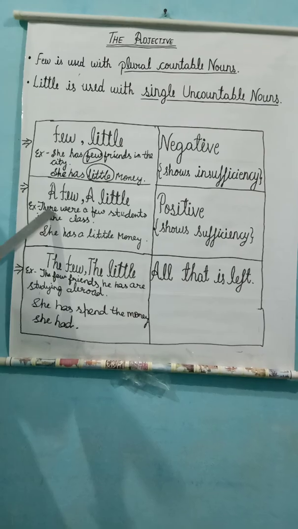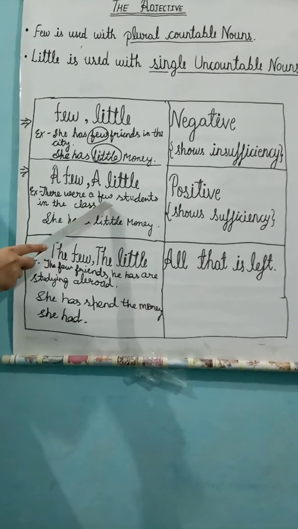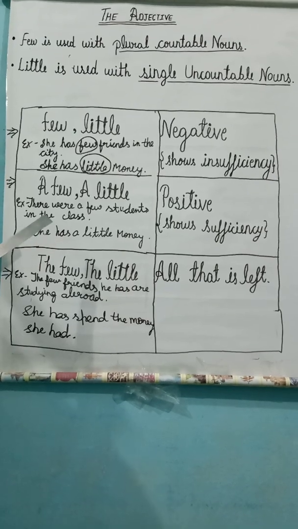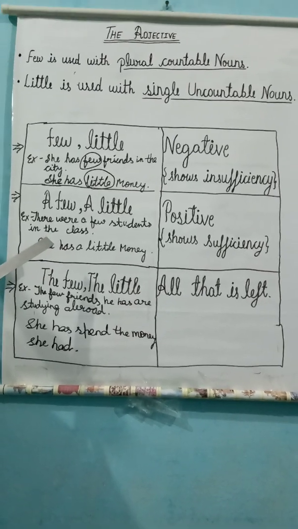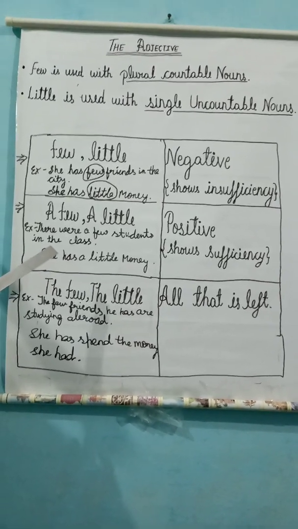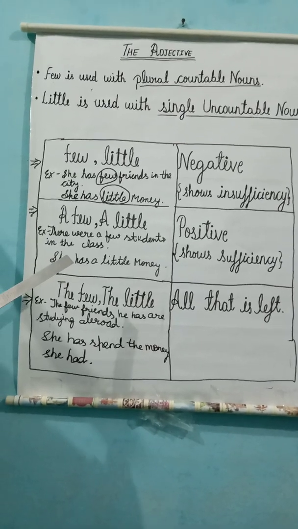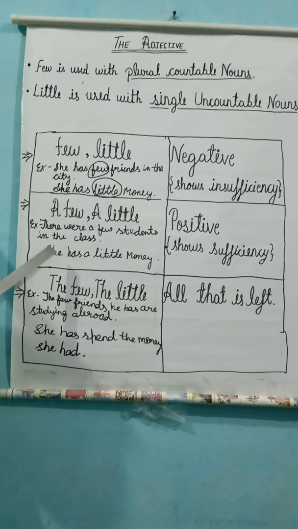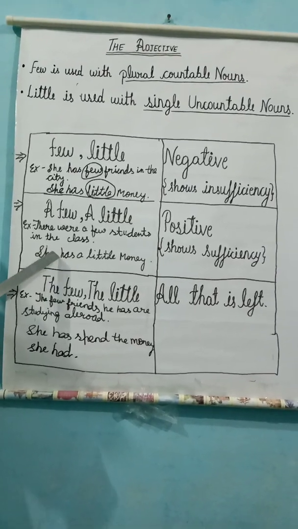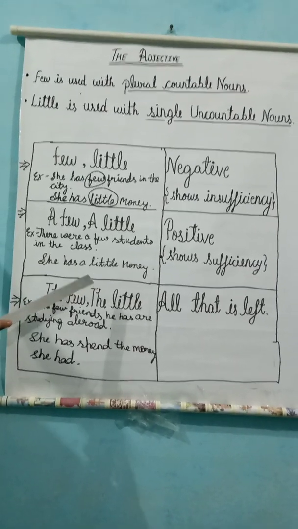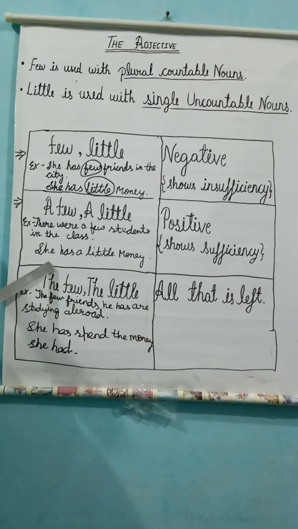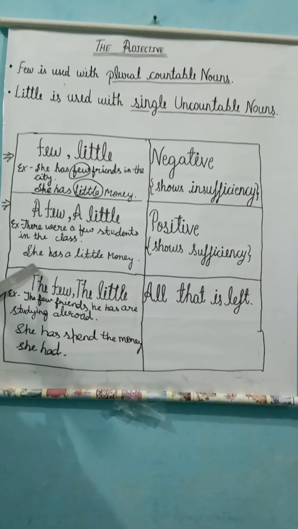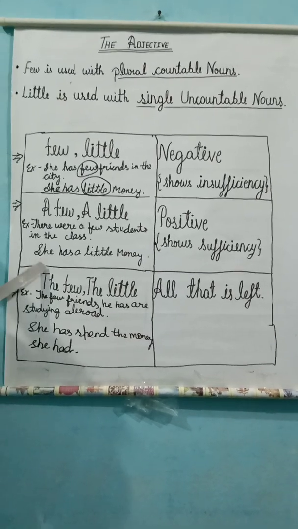Number 1: there were a few students in the class. In this example, although the number of students is small, it is sufficient for the class. Number 2: she has a little money. In this sentence, although she has a small amount of money, it is sufficient for her.